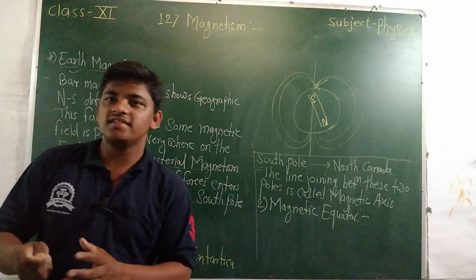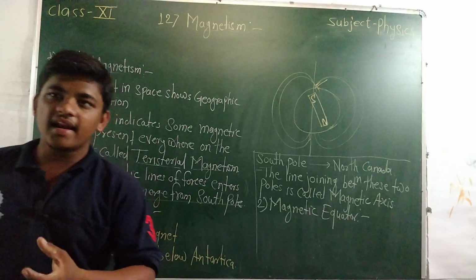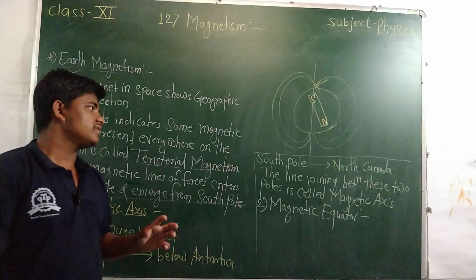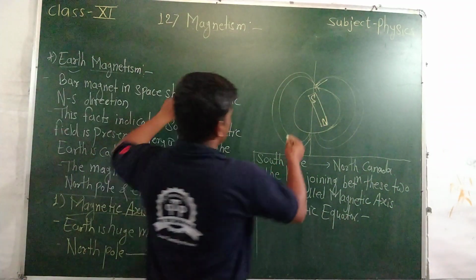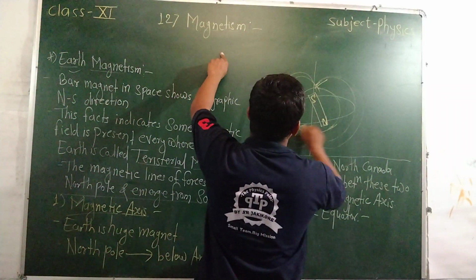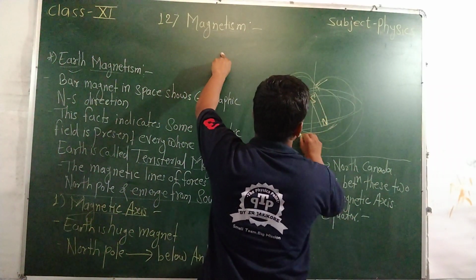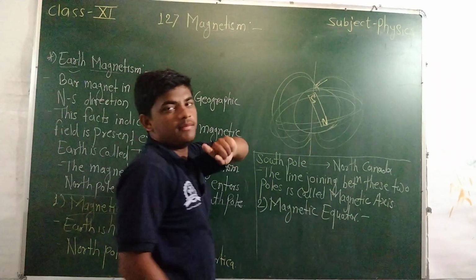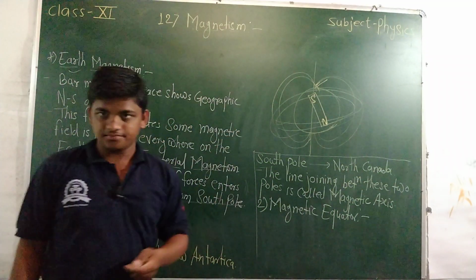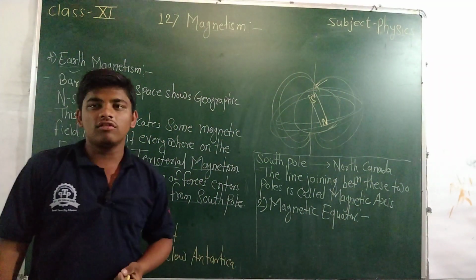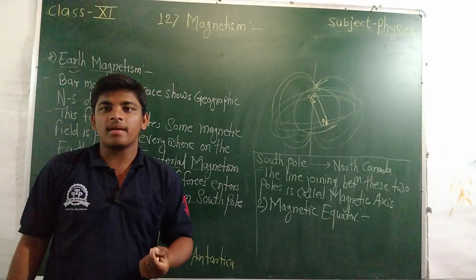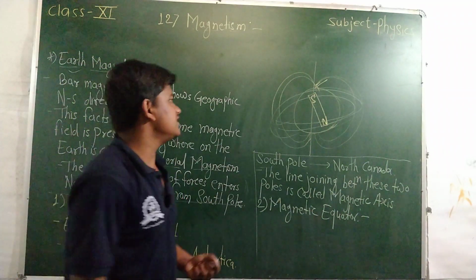But in these fields we are just different. A great circle plane is perpendicular to the magnetic axis.